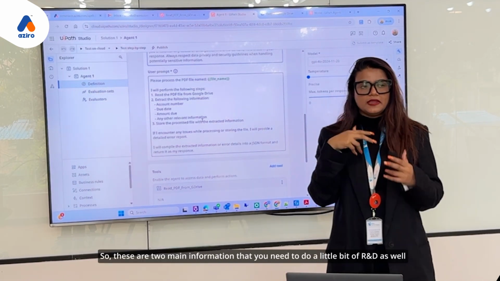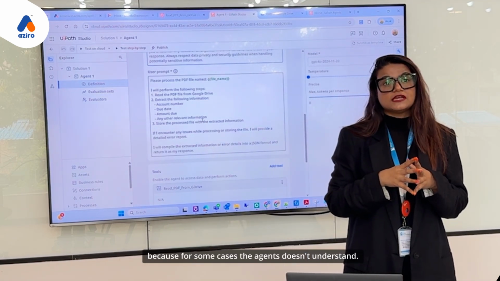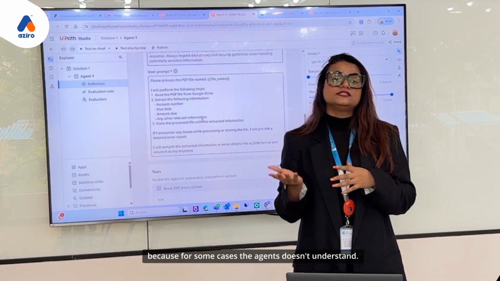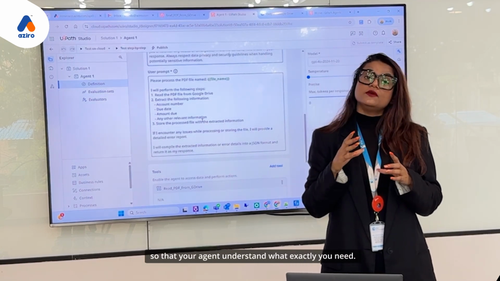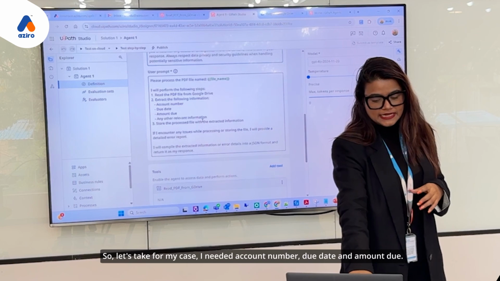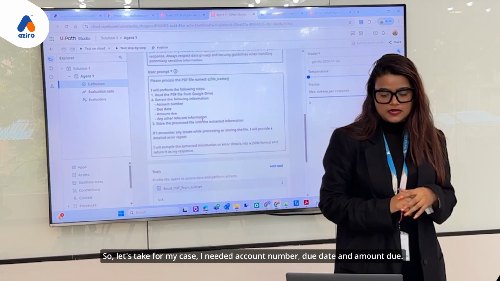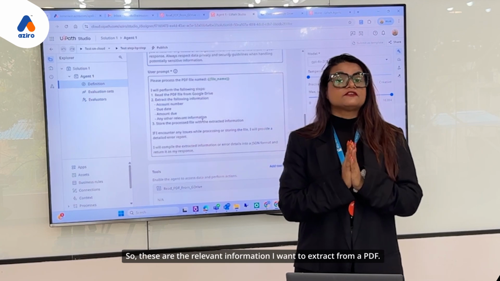These are the 2 main pieces of information where you need to do a little bit of R&D as well, because in some cases the agent doesn't understand. You need to write it in a very proper way so that your agent understands what exactly you mean. In my case, I needed the account number, due date, and amount due. These are the relevant information I want to extract from a PDF.